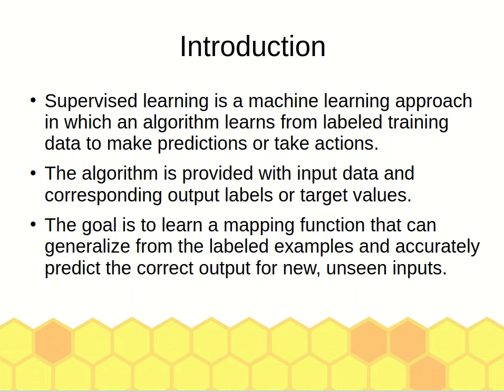So from the training data, it learns the pattern from the data, but the input data needs labels. Each input data must be labeled. So by learning from this training data, the supervised learning algorithm will be used to predict the new input or unseen input, meaning an input that has not been seen before by the model or the algorithm.